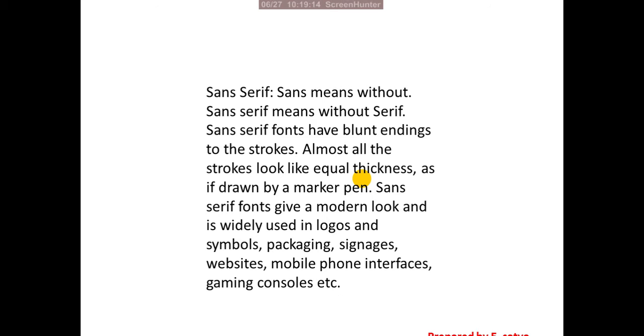Sans serif fonts have blunt endings to the strokes. Almost all the strokes look like equal thickness, as if drawn by a marker pen.